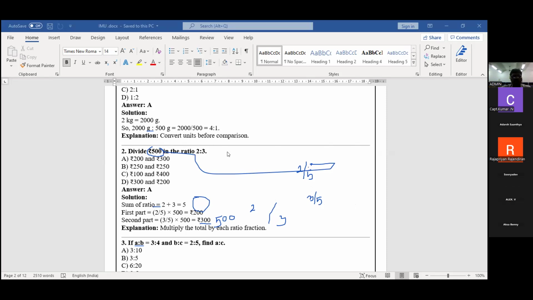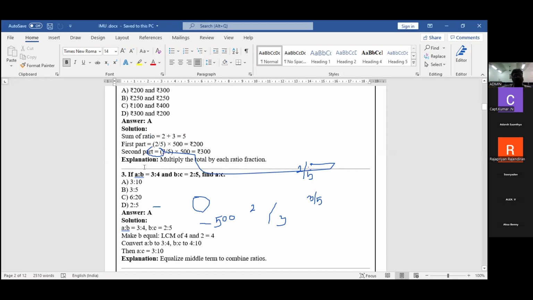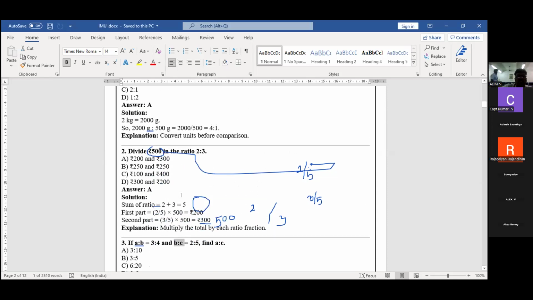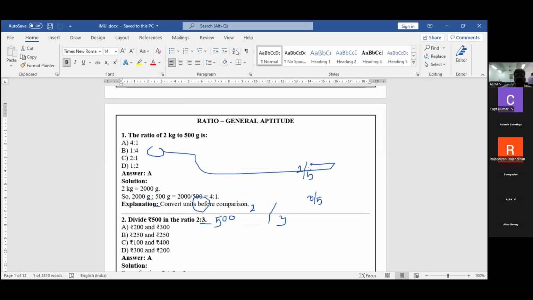See the third one. The third one is a very, very simple one. The ratio of A is to B is 3 by 4. B is to C is nothing but 2 by 4. See, this ratio is different, and this is the previous problem.